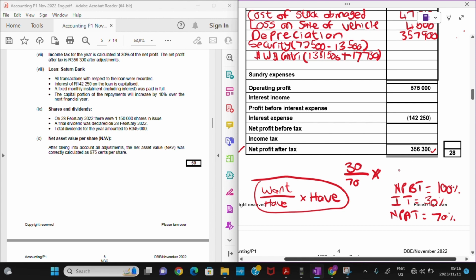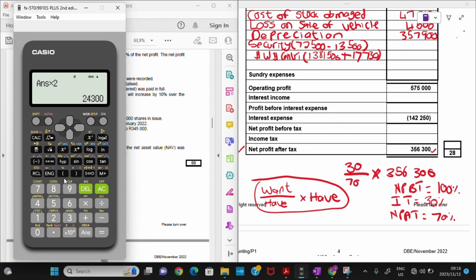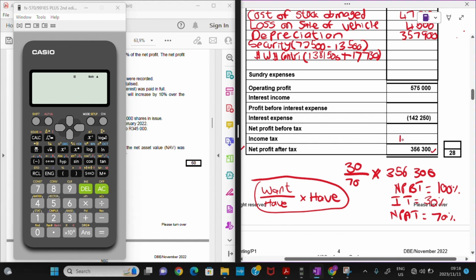What I have now is actually the value of 356,300. Right? So I'm just going to take that to my calculator and see what it gives me. So I'll just say 356,300 multiplied by 30 over 70. And it is actually 152,700 rands, right? So it's just going to be now 152,700.